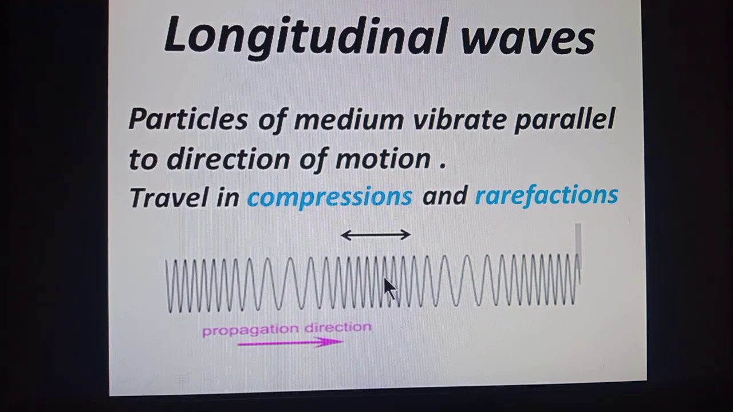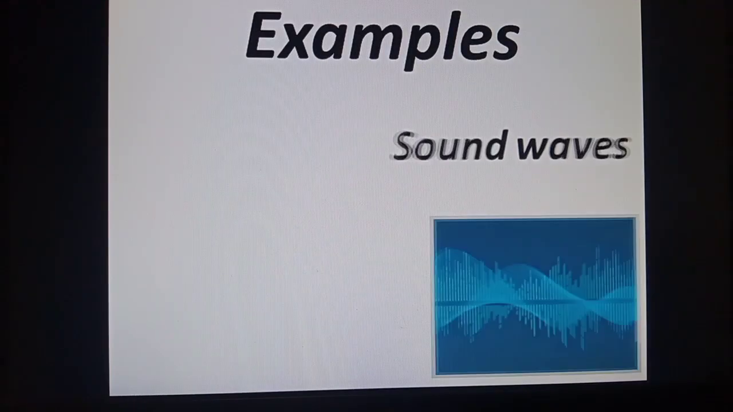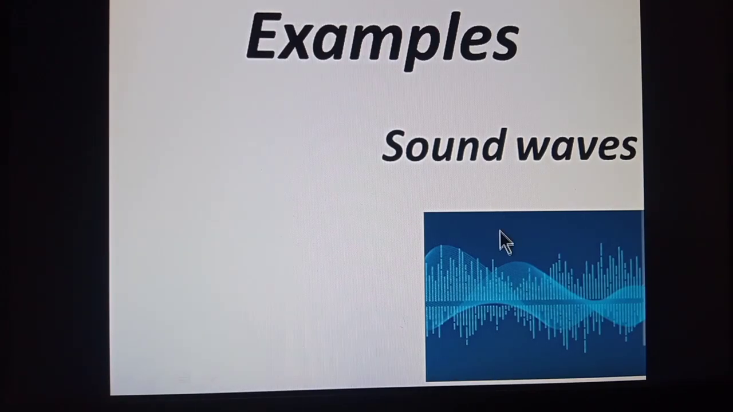The examples of longitudinal waves are sound waves. When sound travels through the medium, it compresses air and where the pressure releases the pressure, rarefaction is produced. So compression and rarefactions are produced in the air particles when sound waves travel through air. So sound waves are longitudinal waves.